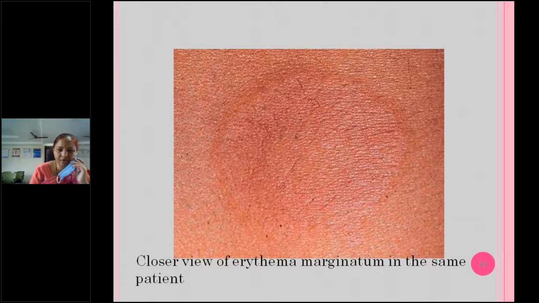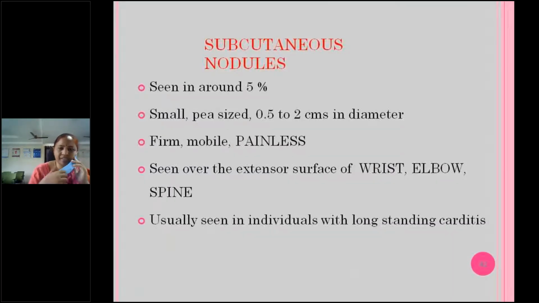This is a closer picture of these lesions. There won't be any itching. Next is the subcutaneous nodules. If there are subcutaneous nodules, there are more chances of carditis also.